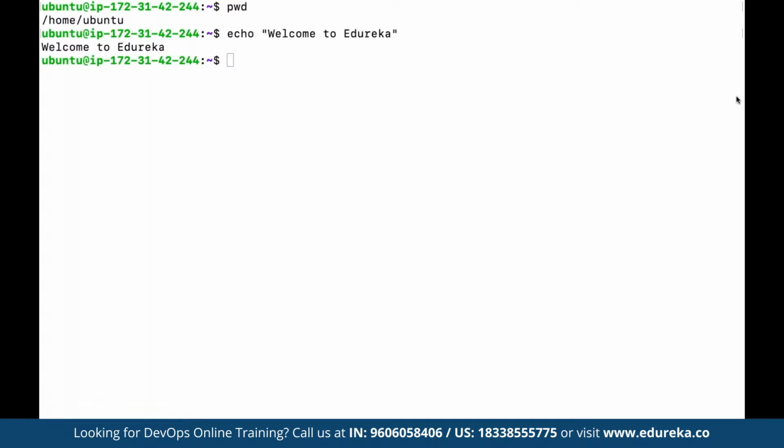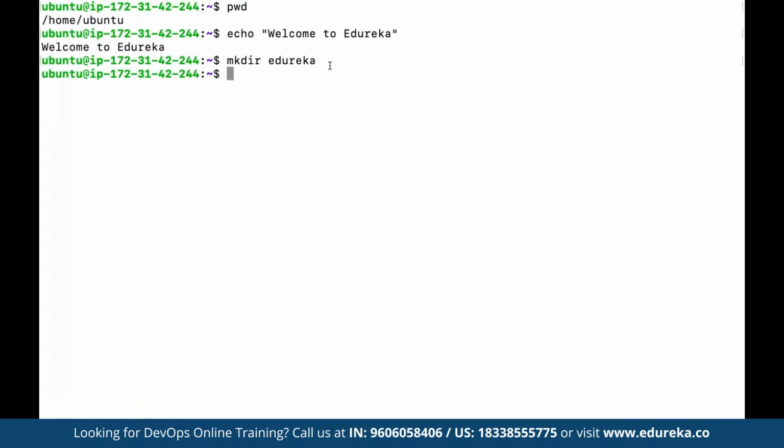And then we have the sudo command. The sudo command is basically used to give admin privileges. For example, if we want to make a directory, for creating a directory we have a command called mkdir. mkdir refers to make directory. Now if we want to define a directory name, let's say here we want to create a directory by the name of Edureka.